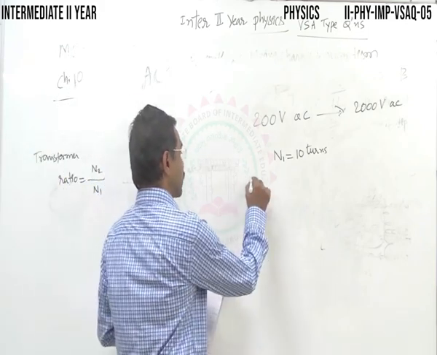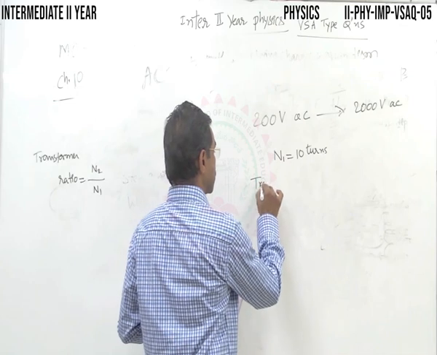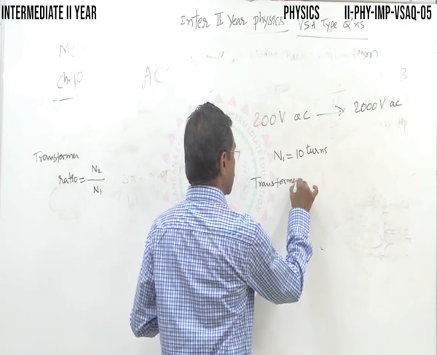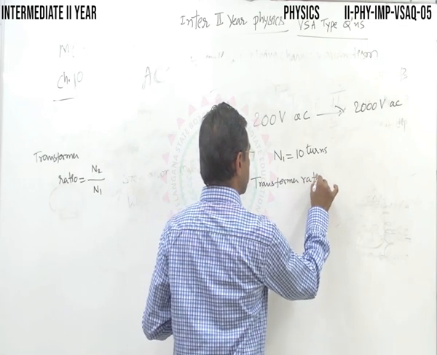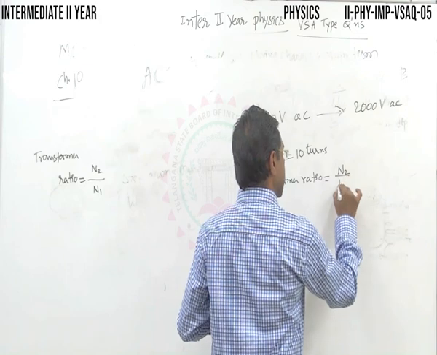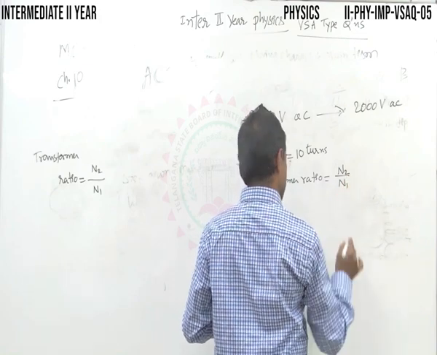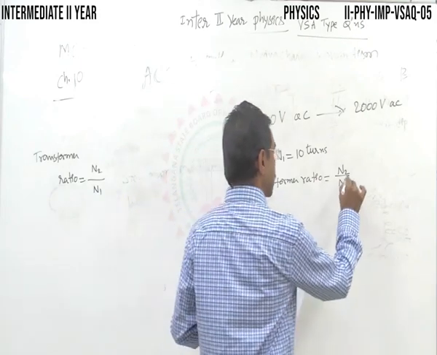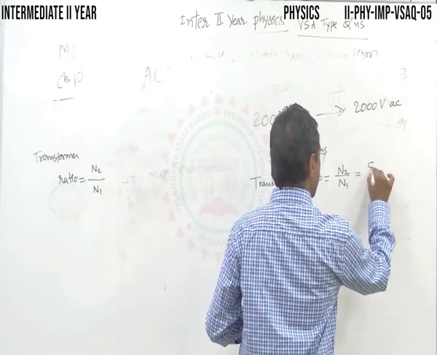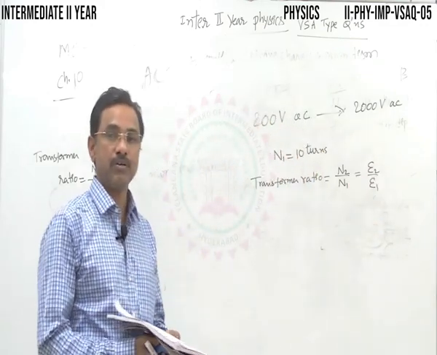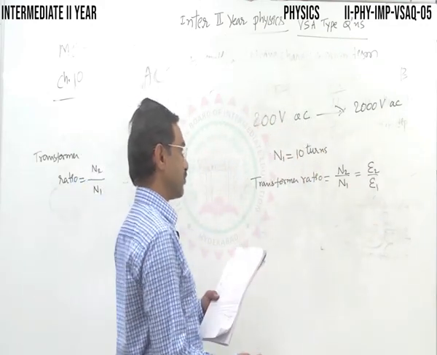So the transformer ratio here is defined as the number of turns in the secondary coil to the number of turns in the primary coil. It is also equal to E2 by E1, output EMF divided by input EMF.